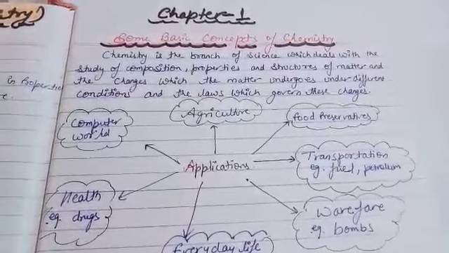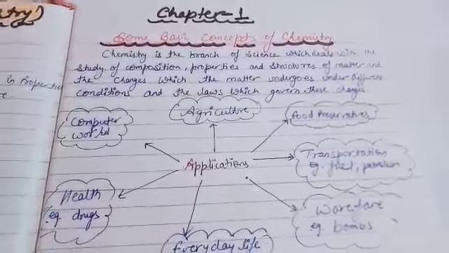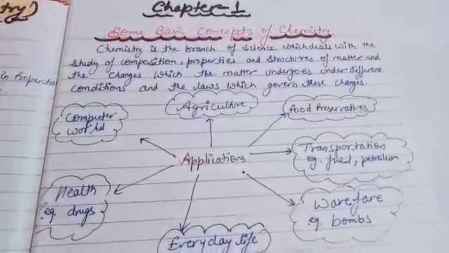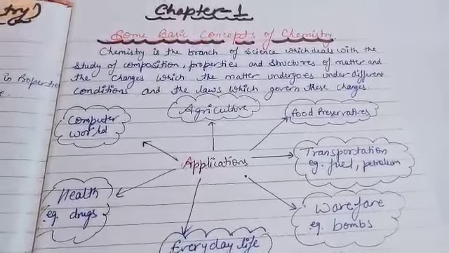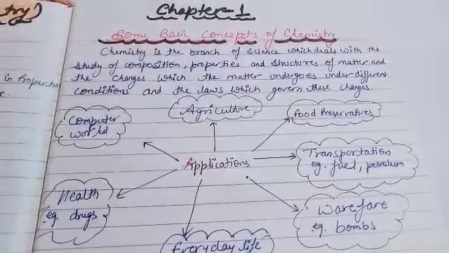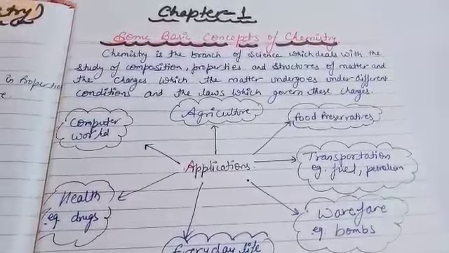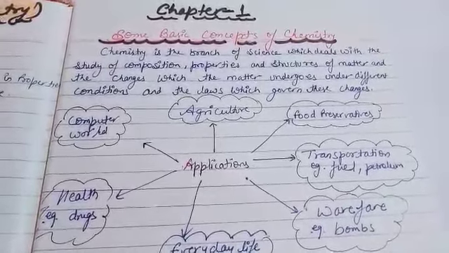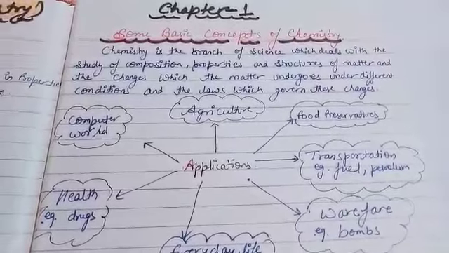That means whatever we will study in chemistry, so you can define chemistry in that way also. So simply, it's a branch of science which deals with the study of composition, properties, the structure of matter, and whatever changes occur in them. That one is simple chemistry.